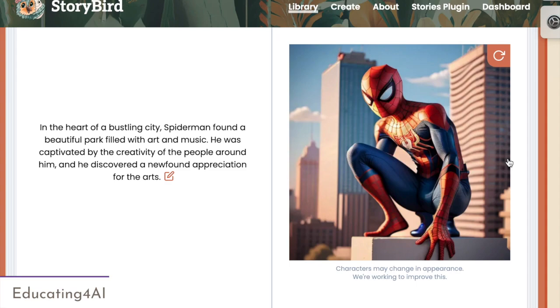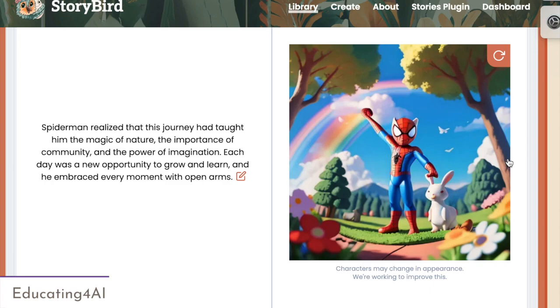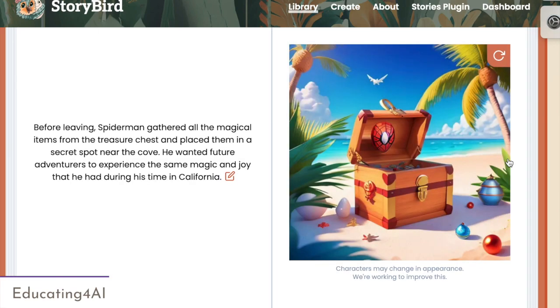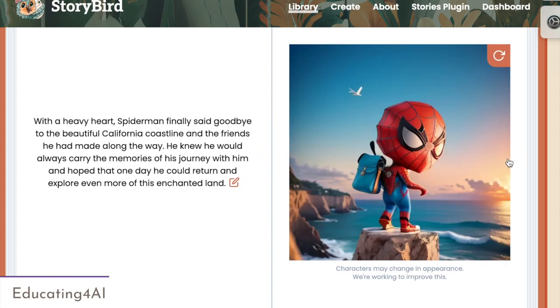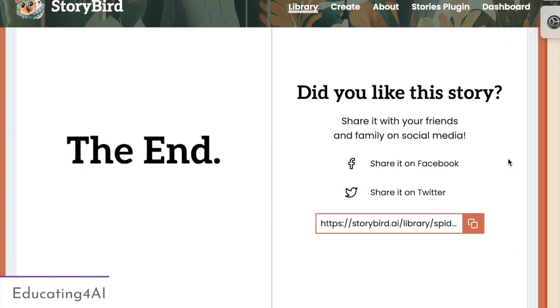And in a beautiful park, he finds music and a new appreciation for the arts. And he decides to paint. He becomes a painter. And really starts to enjoy the magic of nature. Now, he knew that his time in California would have to end, and he had a responsibility to protect the people of New York City. So he gathered all the magical items from the treasure chest, and he said goodbye to California. He said goodbye to the coastline, and he swung back to the busy streets of New York City. And there's where our story ends.